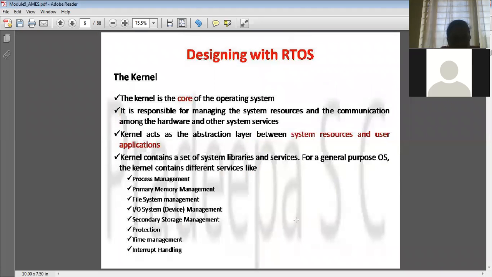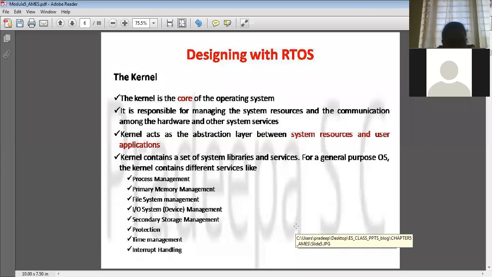Then coming to the kernel, what is this kernel? Kernel is basically called the heart of the operating system, the core of the operating system. It takes care of managing all the resources. So we can say that it is responsible for managing the system resources and the communication among the hardware and the other system services. Again, what are the main services it does? Process management, primary memory management, file system management, input output system management, secondary storage management, protection, time management, interrupt handling. So these are the functions.